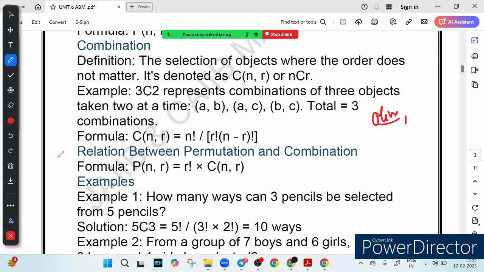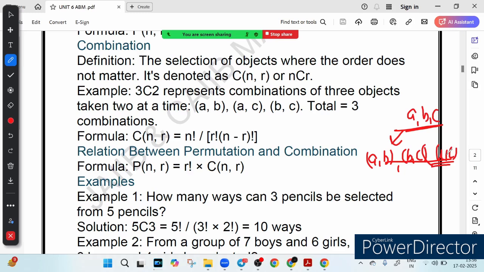So for example, suppose 3 objects are A, B and C, and you just want to choose 2 at a time. How many ways can you choose 2 at a time? You can choose AB, or BC, or AC, right? The order does not matter here. Whether you choose BA or AB, it does not matter. So that is why this is just a selection.